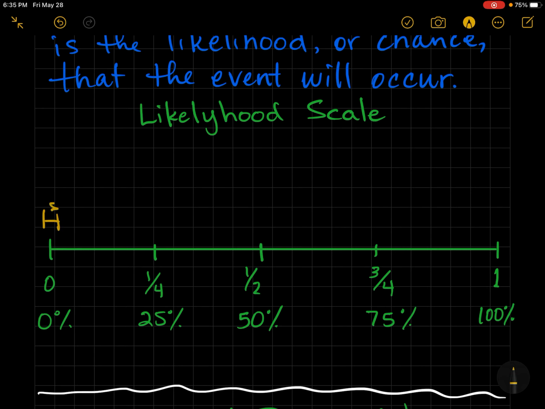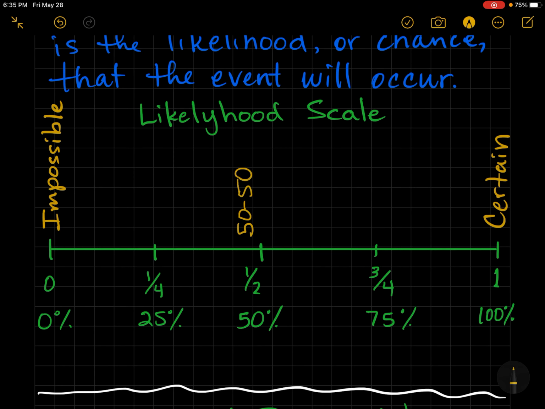If a probability is 0, we say that this is impossible. And if the probability is 100% or 1, if you were doing like a fraction, then we say it is certain. It is absolutely, without doubt, going to occur.